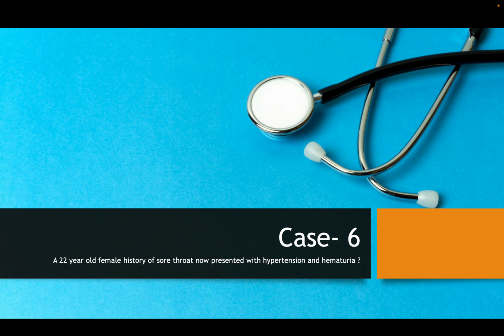So generally transient low C3 is there. What are the conditions where transient low C3 is there is one question, and that will be helpful in evaluation. One is PSGN, the other is SLE. You will find it in infective endocarditis also. Other causes you also need to look at. Find out the causes where proteinuria is there with low C3, and where proteinuria is there with normal C3. These will help you delimit the causes so that you can work up better. So read about it and let me know.